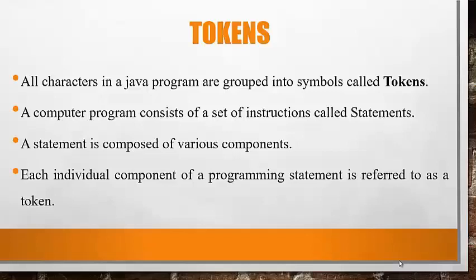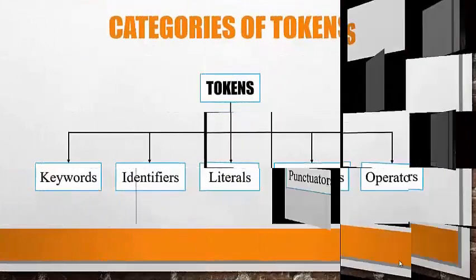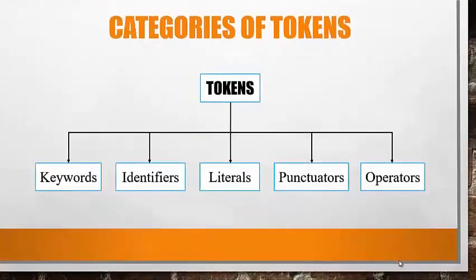A computer program consists of a set of instructions called statements. A statement is composed of various components. Each individual component of a programming statement is referred to as a token. So here are the 5 categories of tokens. First is keywords, second is identifiers, third is literals, fourth is punctuators and fifth is operators.